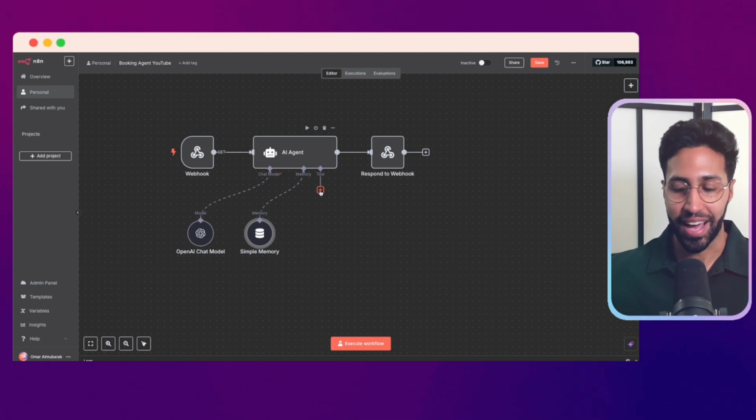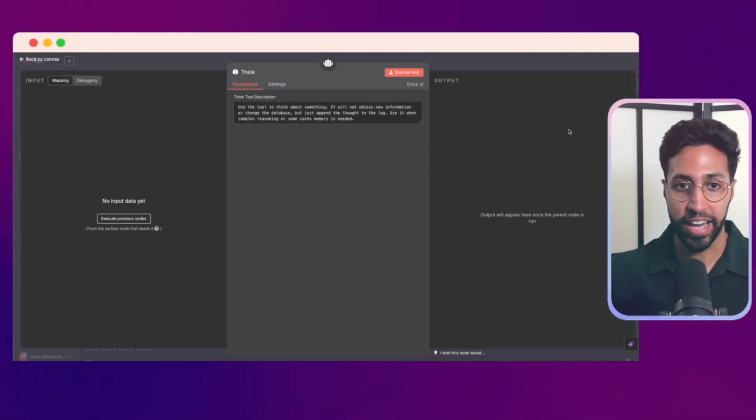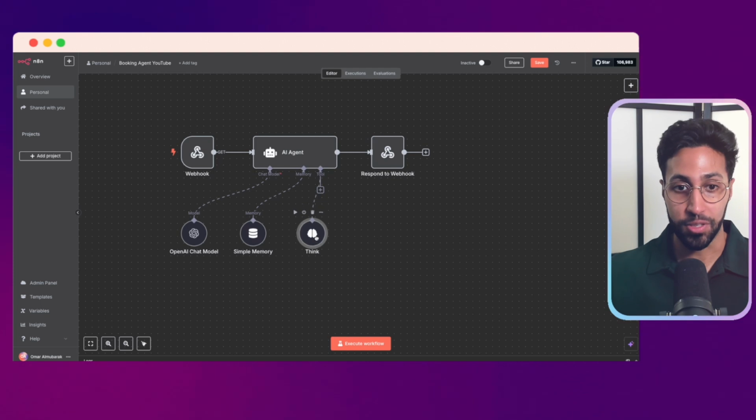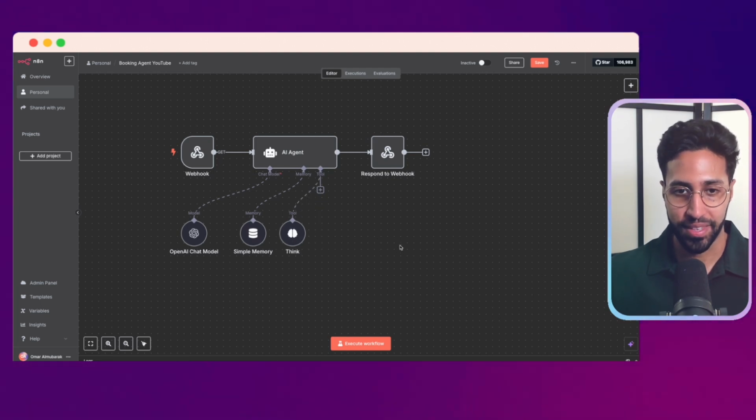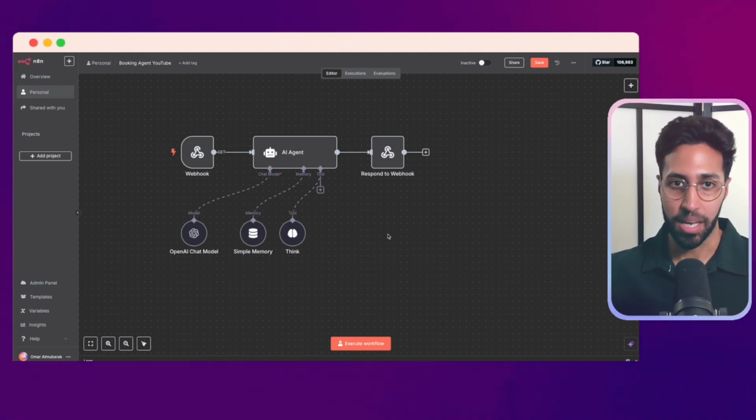And then we want to start adding the tools. So here within tools, I've been using the Think tool. And the Think tool just gives your agent extra brain power. In case it gets stuck or anything goes wrong, it's able to figure out what's happened. And then the next thing we want to do here is add a sub agent.